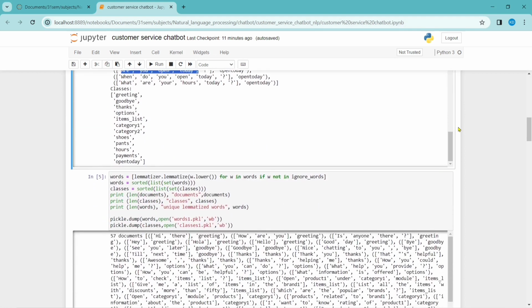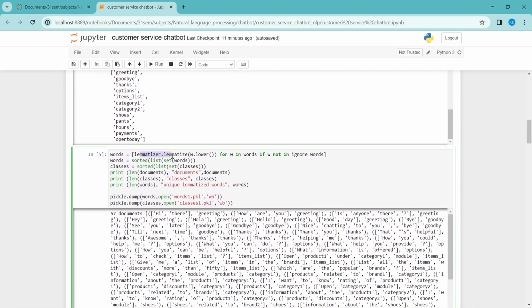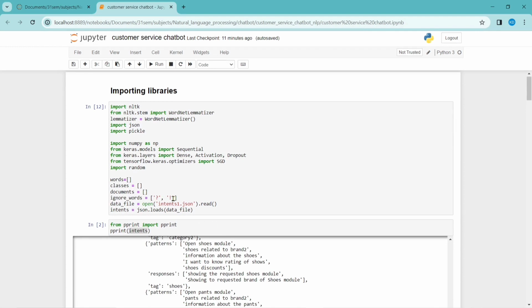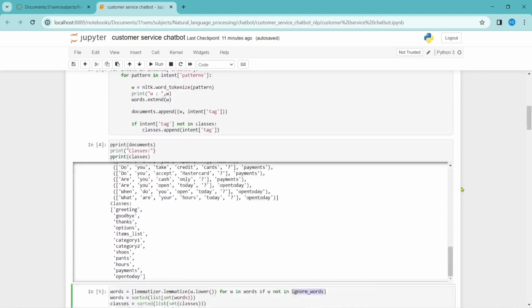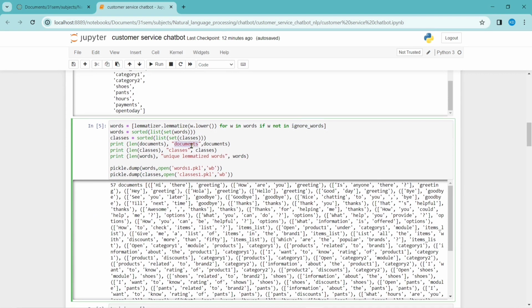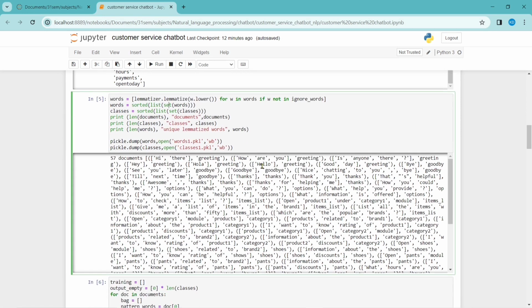Now the next step is to lemmatize them. Here I'm using the lemmatize function to lemmatize all the words, and in the same step I am ignoring the stop words. So I have defined these ignore words here. We can add as many ignored words as we like in this list, and they will be ignored while making the word list. So now I have documents, classes, and the unique lemmatized words, because I have used set and then sorted them out. Then I will be left with only the unique words that are used in the training data.